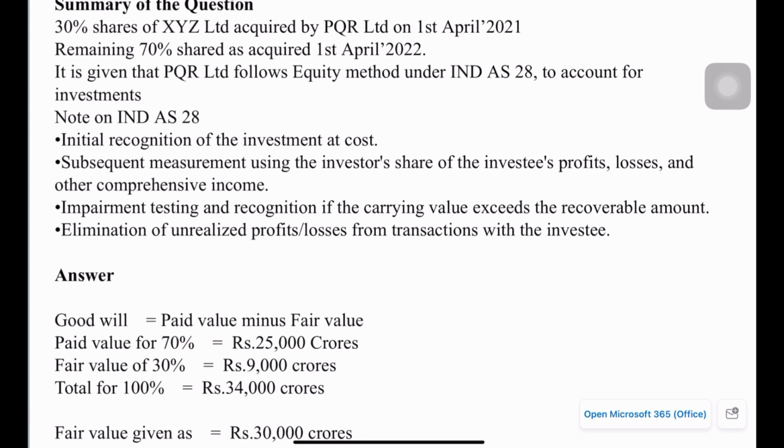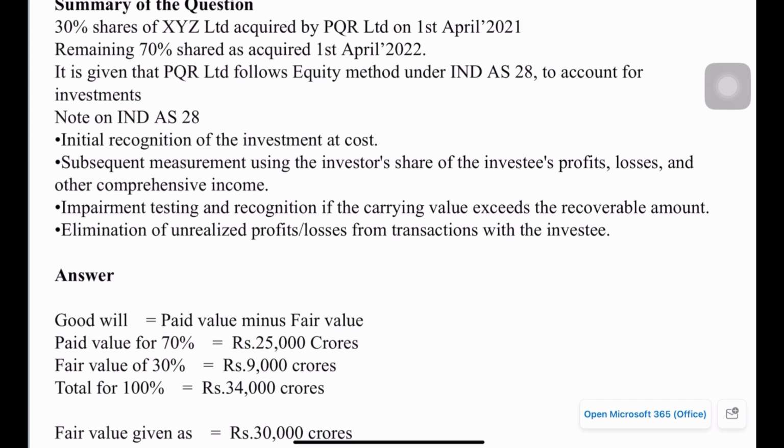Okay, and the third one is we have to do impairment testing for the investment carrying value. If the carrying value exceeds the recoverable value, then impairment loss needs to be provided for. And similarly, in case of any intercompany profit or loss included on the balance sheet of the consolidated financials, those unrealized profit or loss needs to be eliminated.